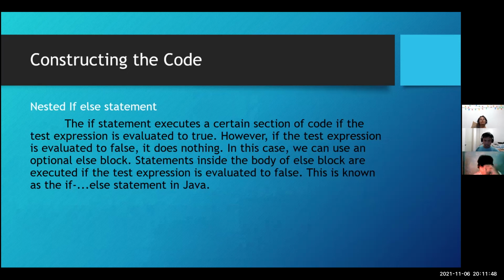We also use the nested if-else statement to execute a certain section of code if the test expression is evaluated to true. However, if the test expression is evaluated to false, it does nothing. In this case, we can use an optional else block statement. The statements inside the body of the else block are executed if the test expression is evaluated to false. This is known as the if-else statement in Java. The next slide will show the source code displaying the nested if-else statement.